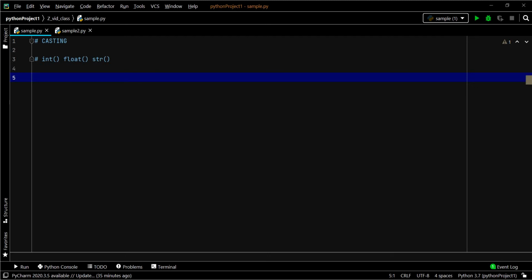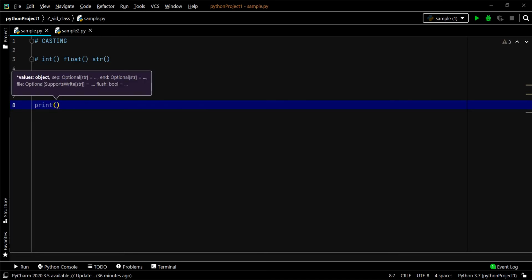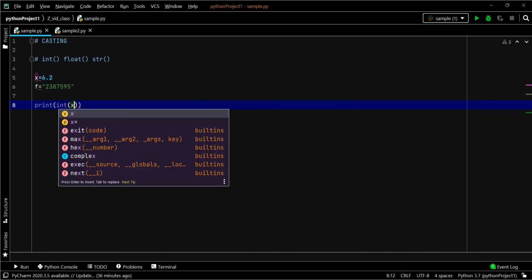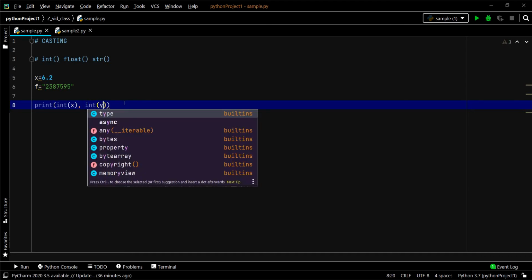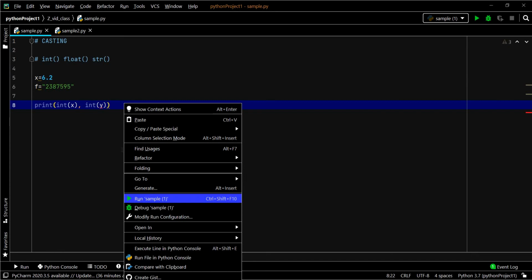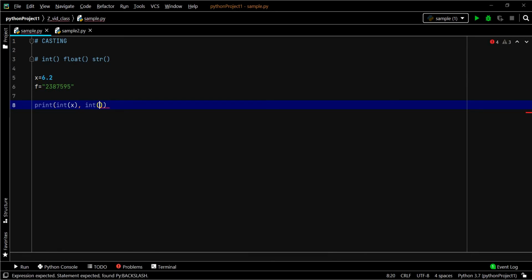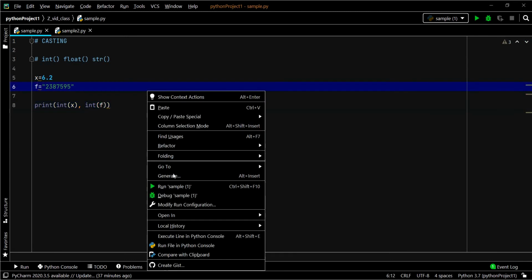To convert to integer, the variable should have a floating data type or a string which has numbers. It should not have any special characters. It should be any number. Now I am just converting x and y to integers. That's it. Let's try to print this. I have given a wrong name, f. Now let's print it.